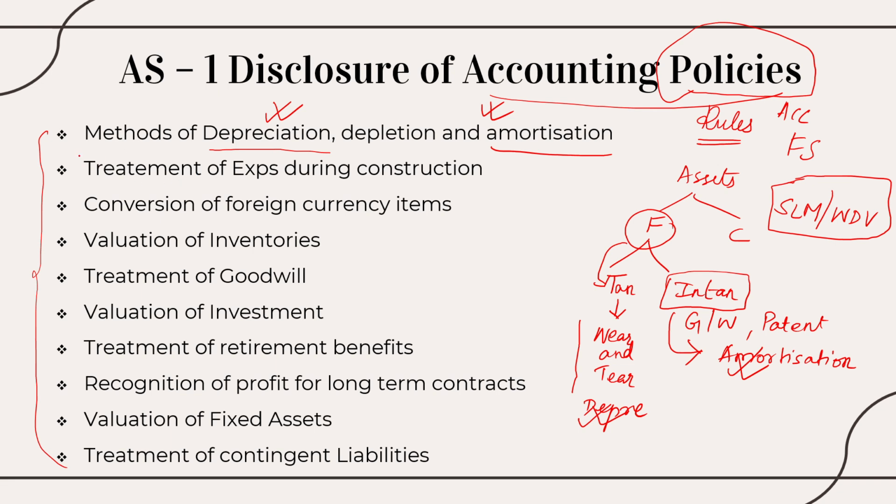Moving ahead, we have treatment of expenses during construction. Say I am a company, an educational institution, right? So I have been constructing a building for say 5 years. For all the 5 years, I'm supposed to give the expenses of my construction cost, right?